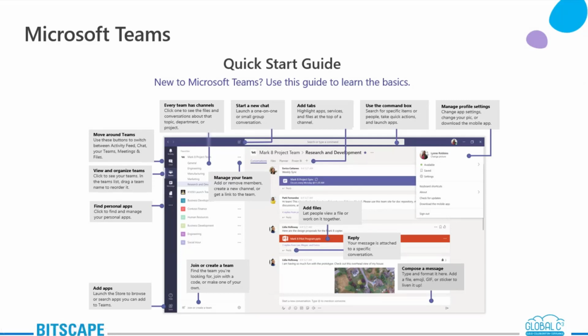You can add your profile picture. Then there is your status, whether you are available, away, or in a meeting, so other people collaborating with you on Teams can see where exactly you are. Next, you can change any settings, privacy settings, and so on. And if you want to download the mobile version, you can do it right from here.